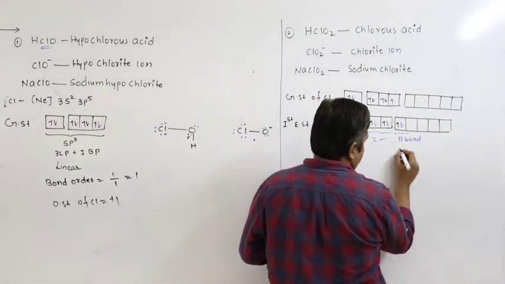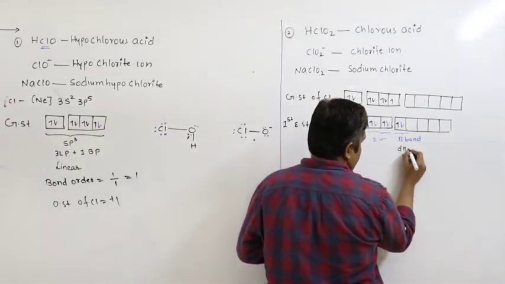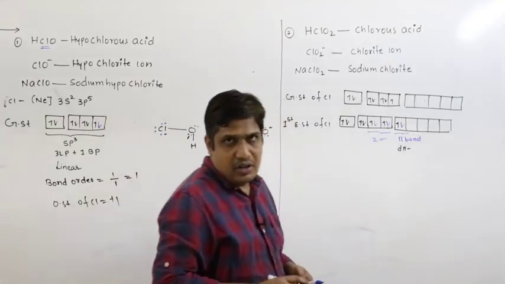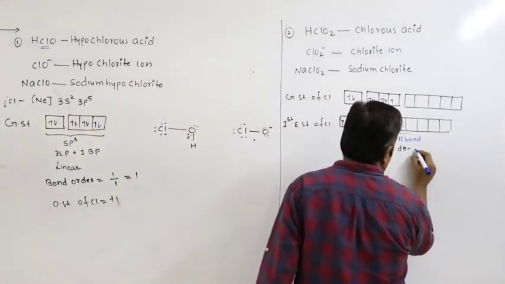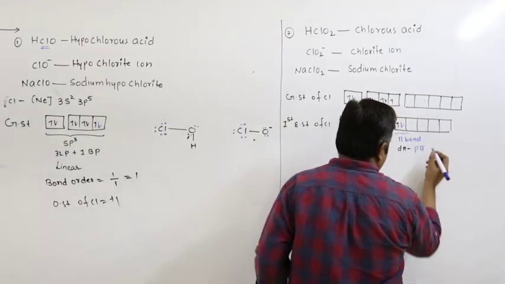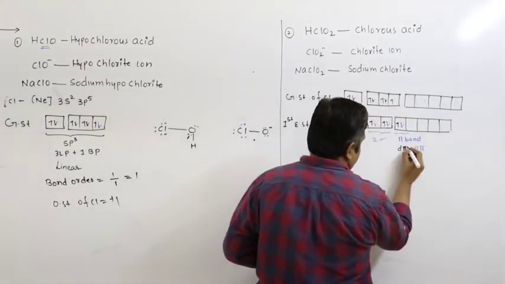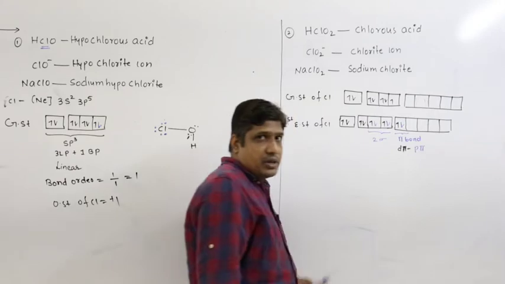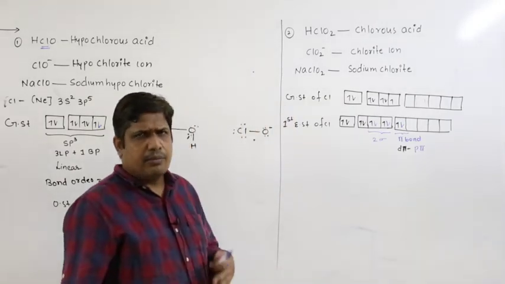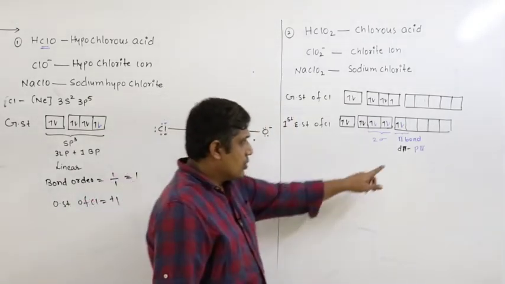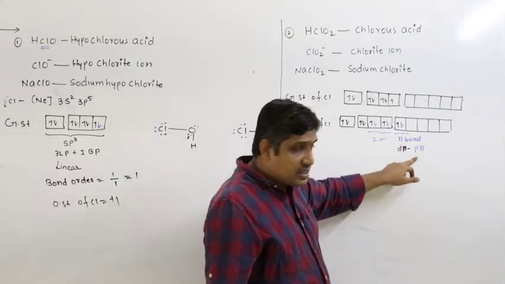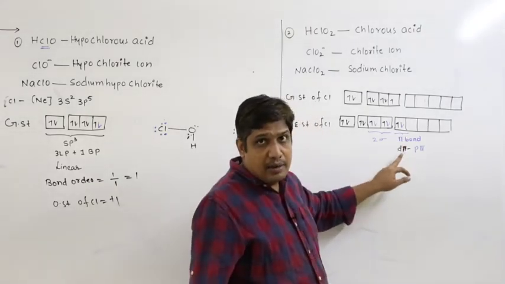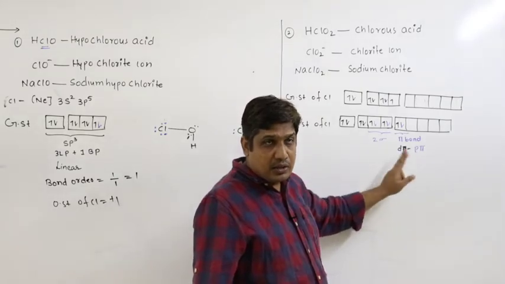Chlorine uses d orbital. Oxygen doesn't have any d orbital, it has to use p orbital itself. So it becomes a d pi p pi bond. Chlorine uses d orbital to form the pi bond, whereas oxygen uses p orbital. D pi p pi bond, chlorine oxygen bond.